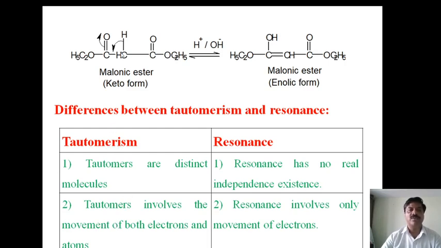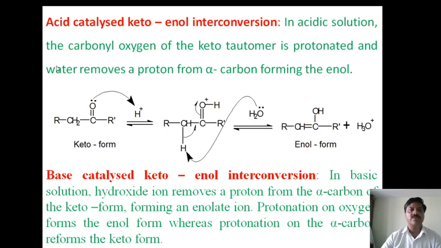We already know the transferring of a hydrogen atom from one position to another. Therefore, we say it is a migration of both electrons as well as atoms. These are the differences between tautomers and resonance. And next we have to explain about acid catalyzed keto enol interconversion, because these tautomers are formed using acid and base catalysis.